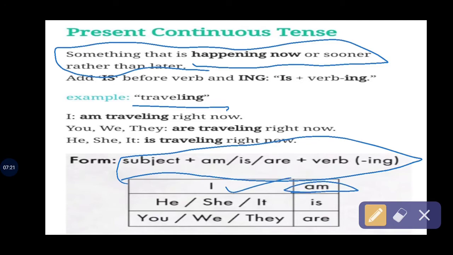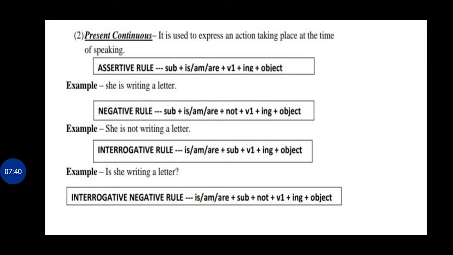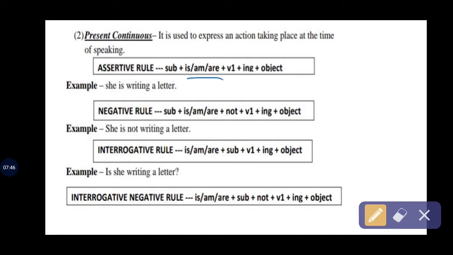He, she, it we use with is, and are we use with you, we, they, like you are, we are, they are. Okay, so that's how we use these three helping verbs in present continuous tense. Okay, so let's clarify the rules of this tense. Assertive, as I mentioned earlier, is subject plus is, am, are plus verb first form plus ing plus object.